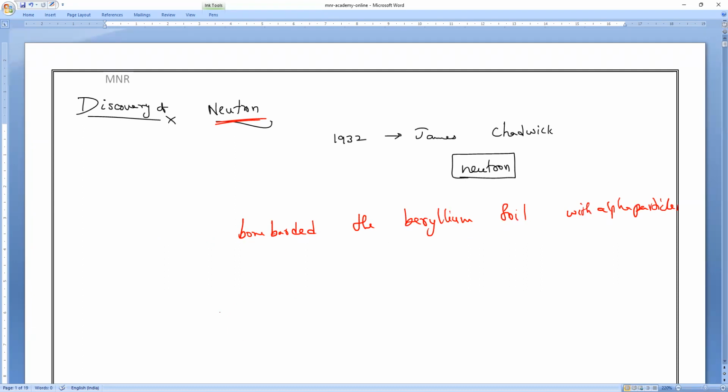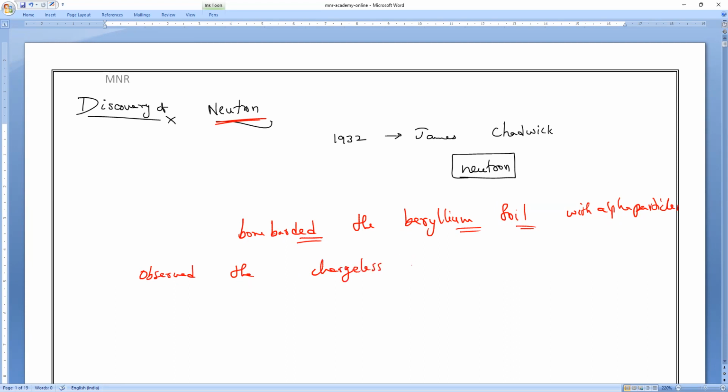When he bombarded the beryllium foil with alpha particles, he observed that chargeless particles having 1 AMU mass were coming out. That is the reason we say neutrons.